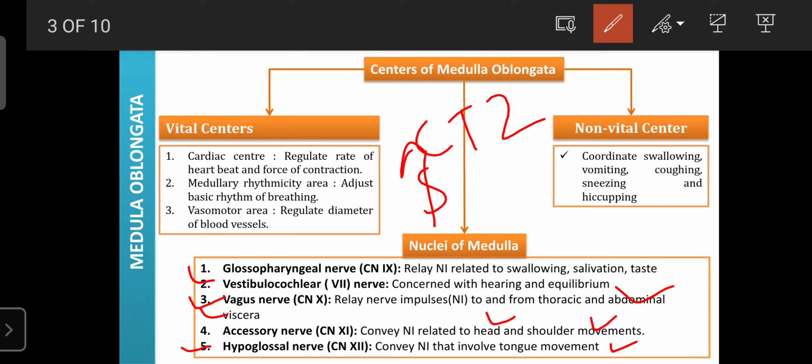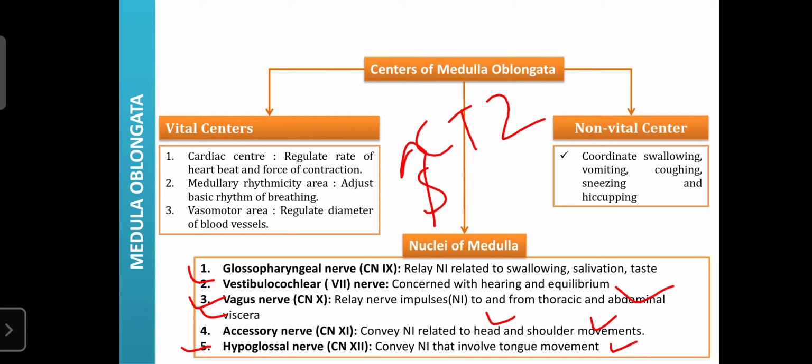So the medulla oblongata has a variety of functions, even though it is a small part of the brain. It is involved in the regulation of heart rate, force of contractions, rhythm of breathing, diameters of blood vessels, swallowing, coughing, vomiting, sneezing, hiccuping. It is also involved in the regulation of thoracic and abdominal functions, as well as hearing and equilibrium. Even head, shoulder, and tongue movements are regulated by it. So these are the various functions of the medulla oblongata.